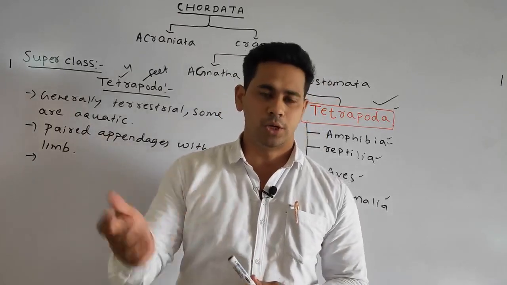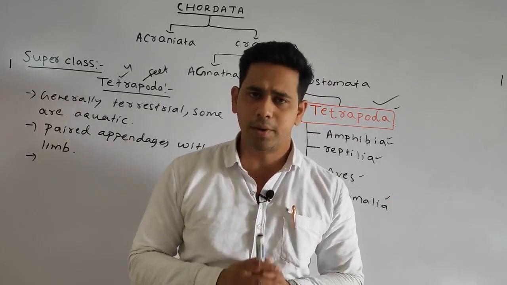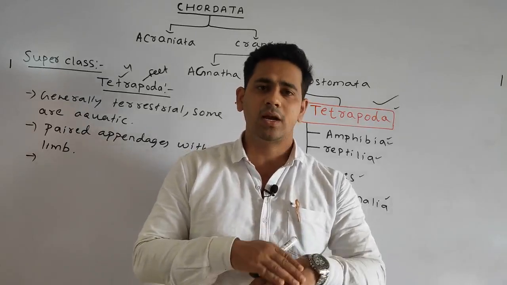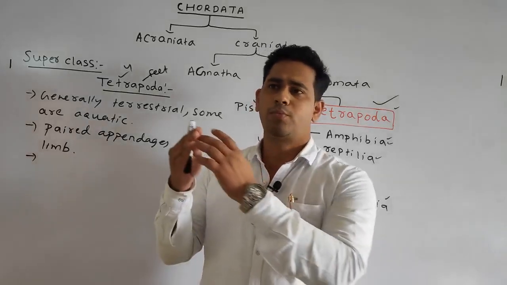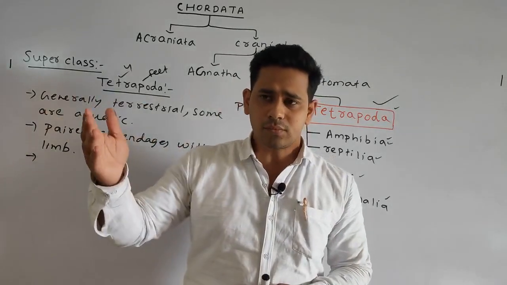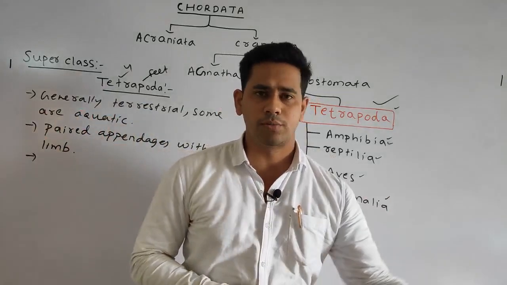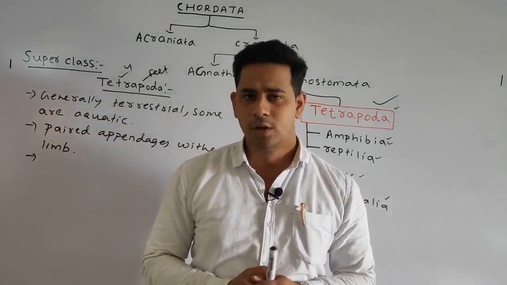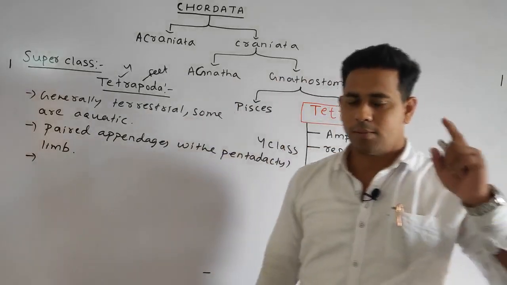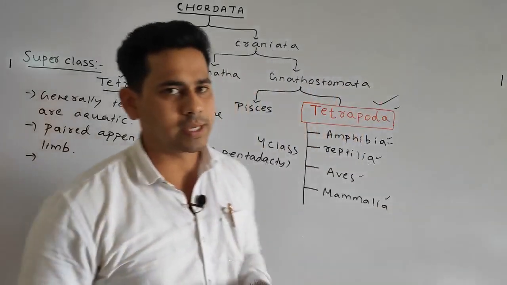In some human beings it is more prominent, in some it is less prominent, but all our outer covering is generally covered by hair. Also prominently in the case of the monkey you can see the prominent hair. In some dogs also you can see the prominent hair. So the next important characteristic of the tetrapoda is the body is covered by horny scales, the feathers, and also the hairs.